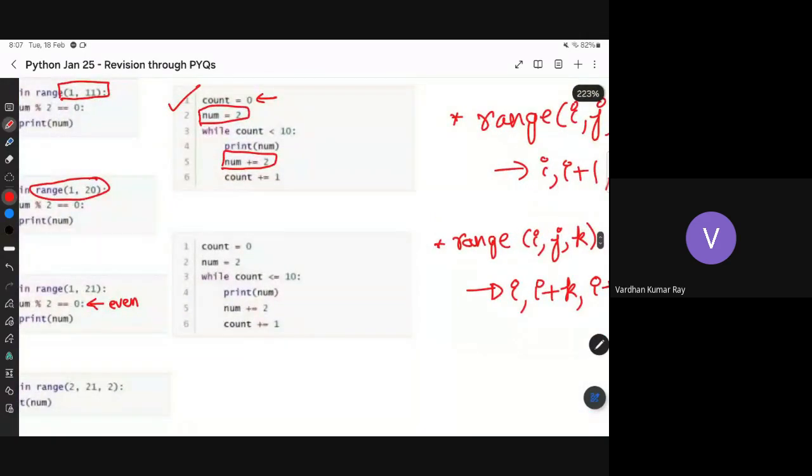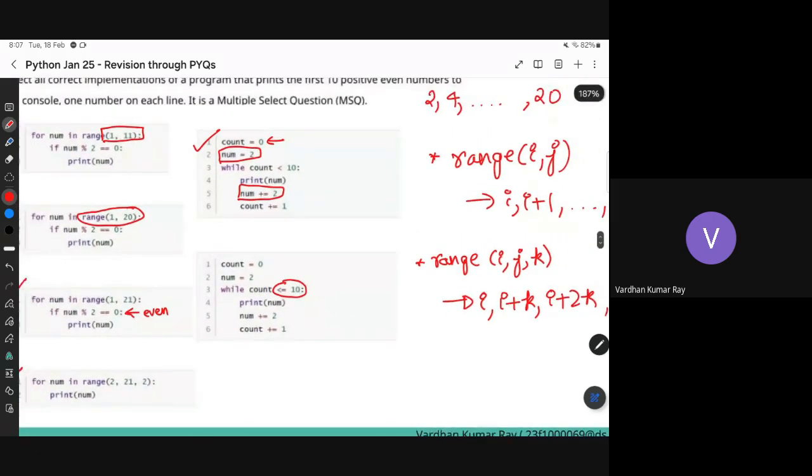And what about the last one? This is exactly the same except the condition has become less than or equal to 10. What will happen? Here you will also print 22.